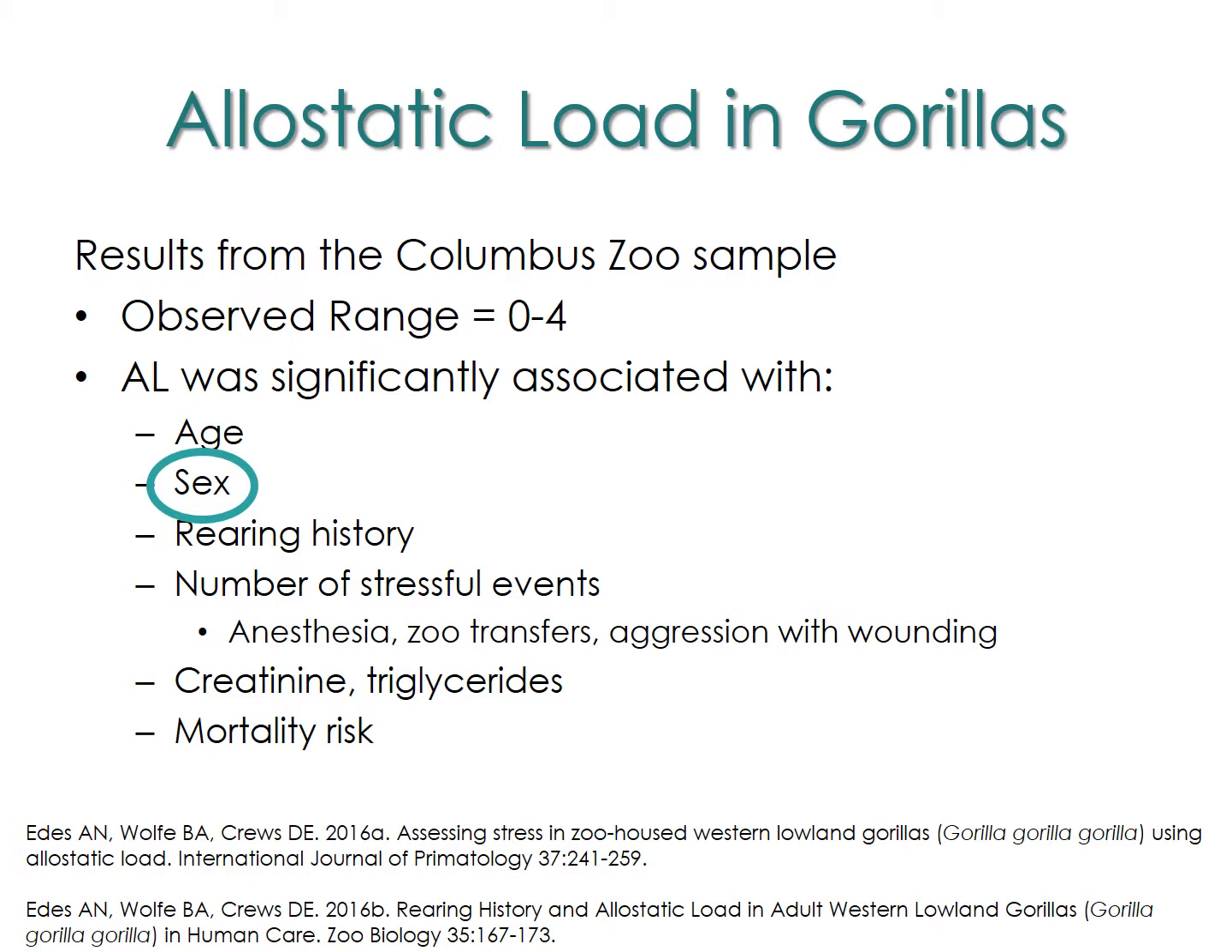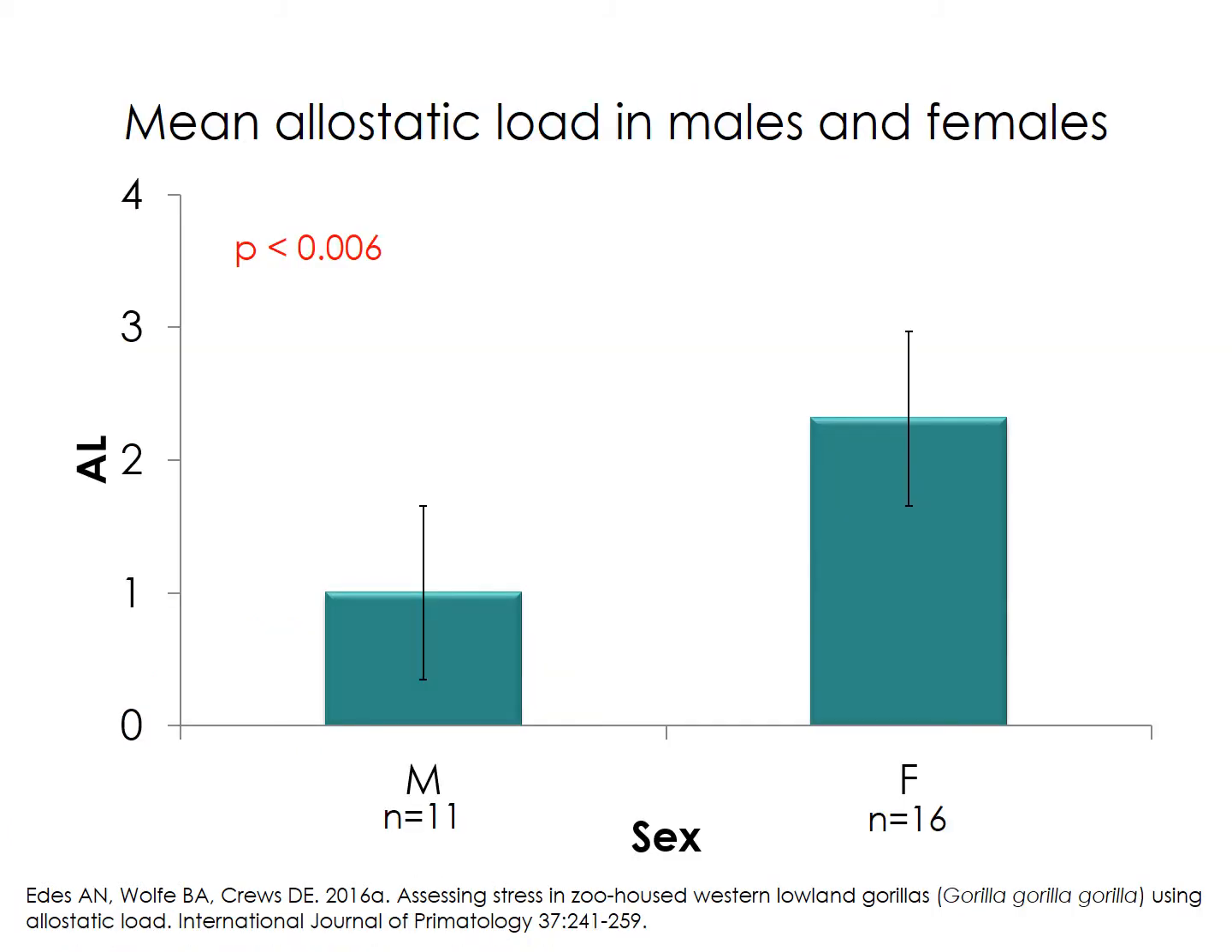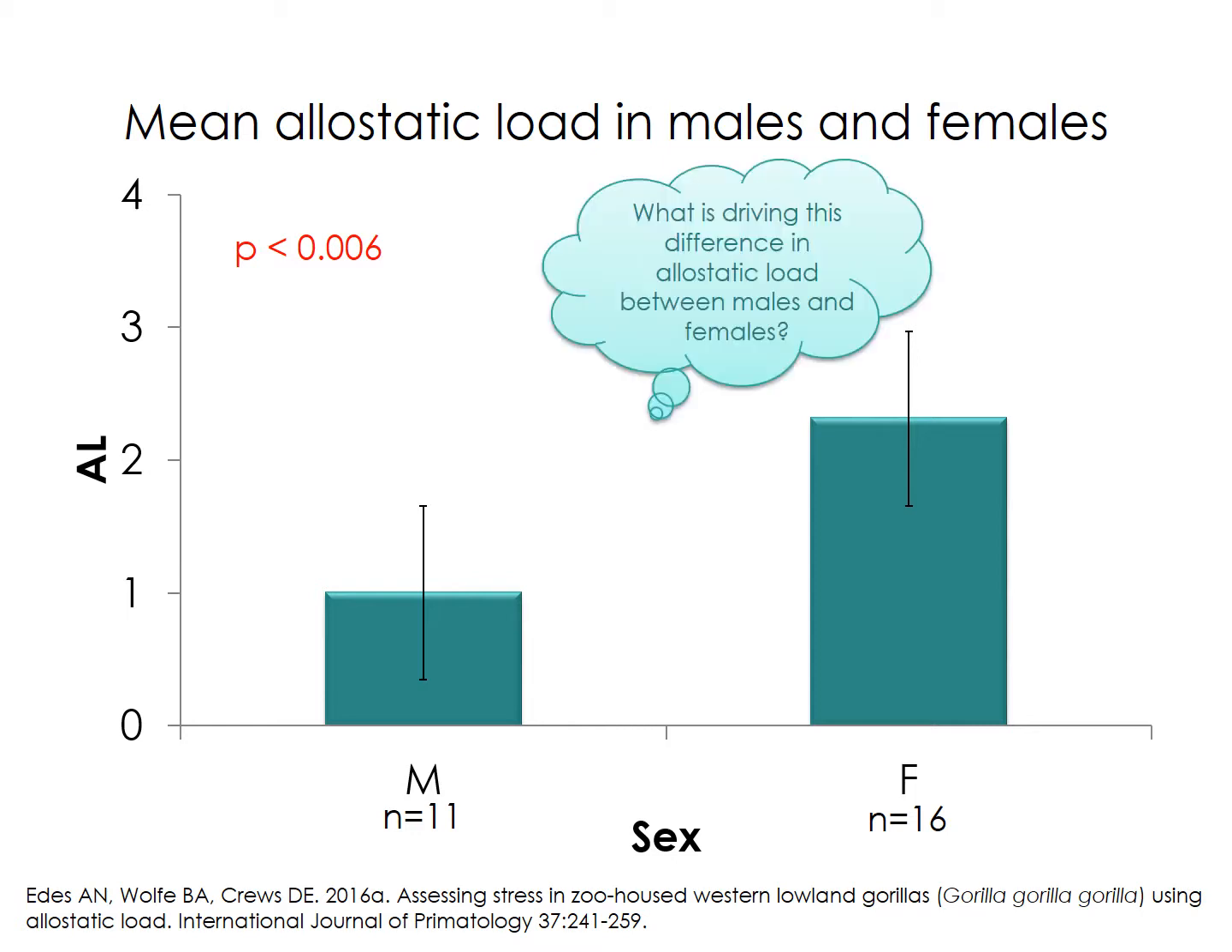highlighted with the circle. There is a big difference between males and females in terms of allostatic load. As you can see from this slide, females have significantly higher allostatic load than males. In fact, that difference is more than twofold. And so I immediately wanted to know what was causing this difference.